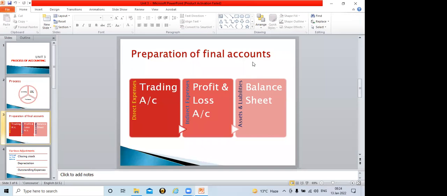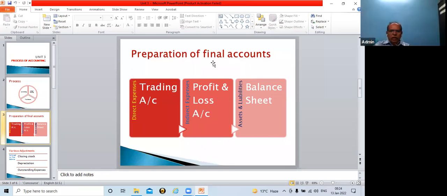The trial balance. Trial balance is the source for final accounts. And under final accounts, we need to prepare these 3 statements: trading account, profit and loss account, and balance sheet. This we have also discussed and we are aware.